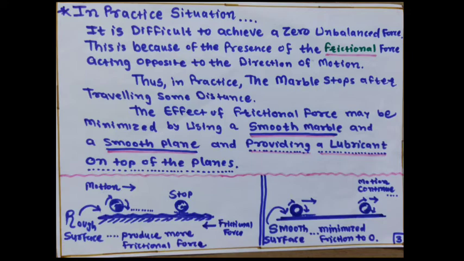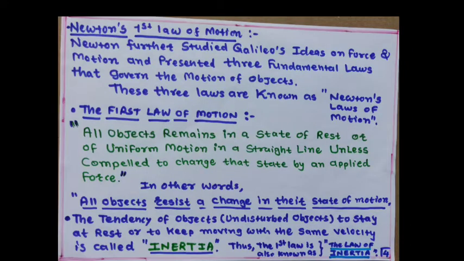So now from this we are coming to Newton's first law of motion. Newton further studied Galileo's ideas on force and motion and presented 3 fundamental laws that govern the motion of objects.